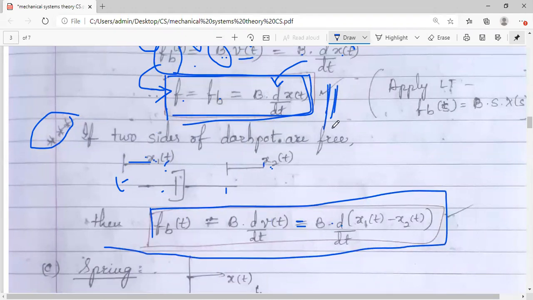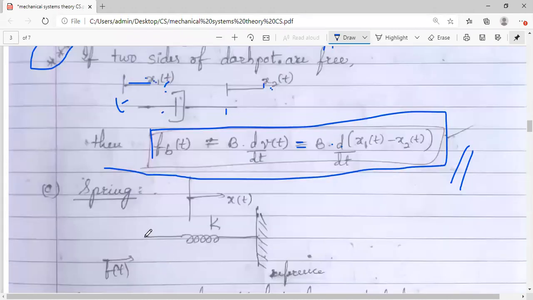Okay, when one end is free, you have to take this. If both ends are free, you have to consider this equation. Now let us come to the third element, that is a spring, which is most commonly used in the mechanical systems. So spring is symbolized like this. Don't consider this as your electrical L. Okay, we are now dealing with the mechanical systems, so consider this as a spring.